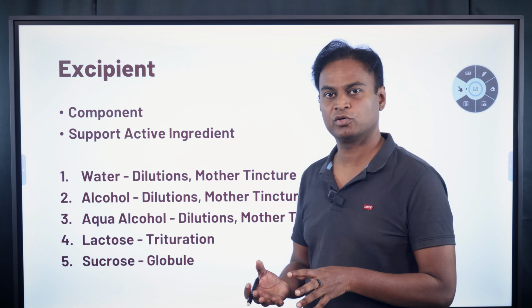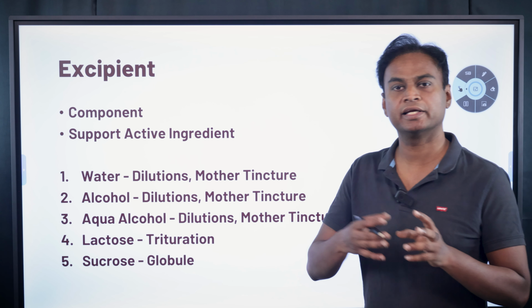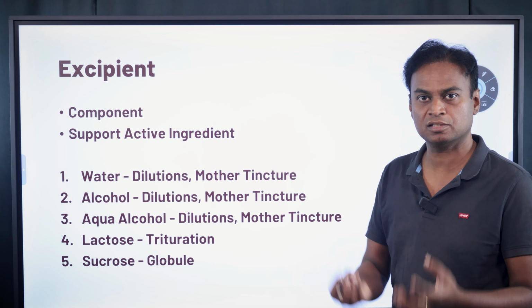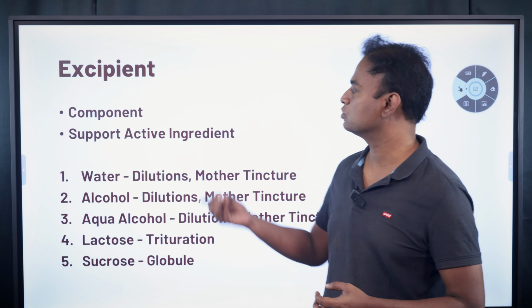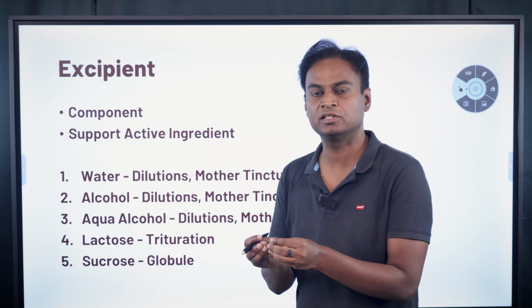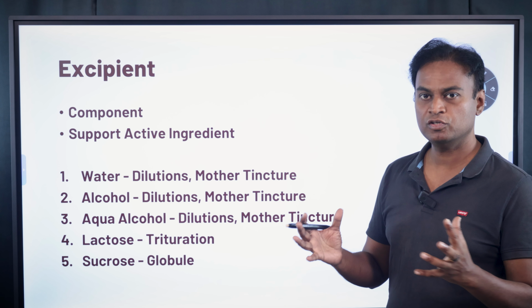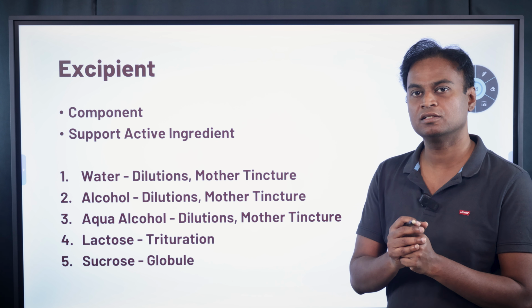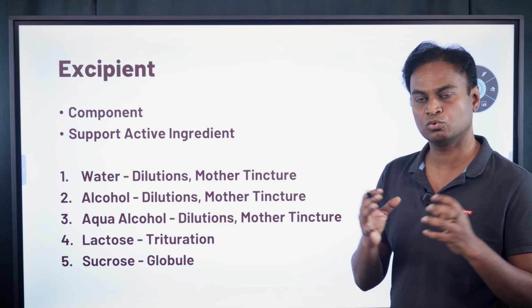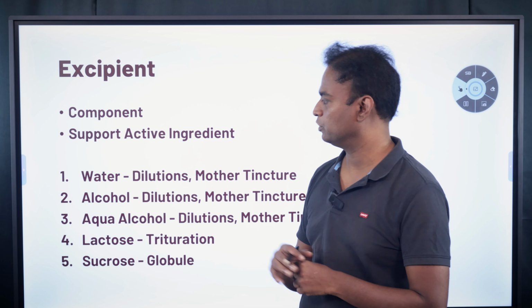Then excipient. Excipient is one of the components. One is active ingredient, one is excipient. Excipient is any substance that is added to support the active ingredient. There is the active ingredient, these nanoparticles or the crude substance, and what helps in supporting these nanoparticles or crude substances is known as the excipient.